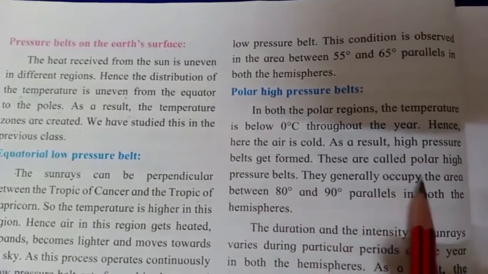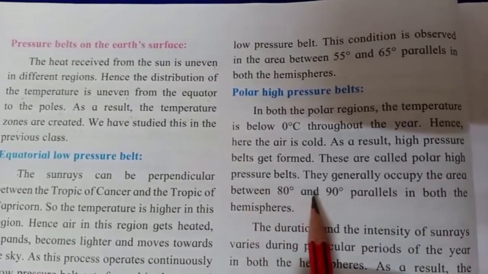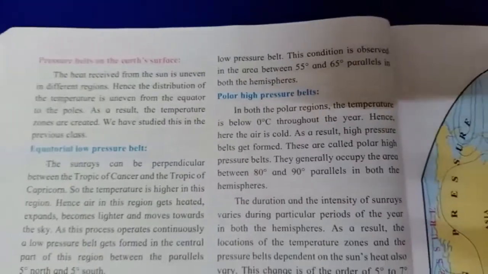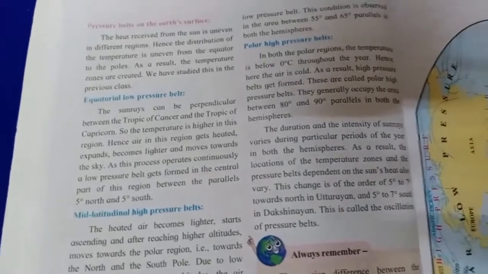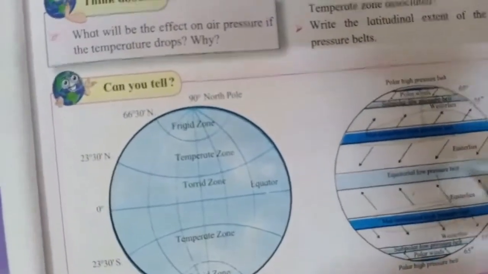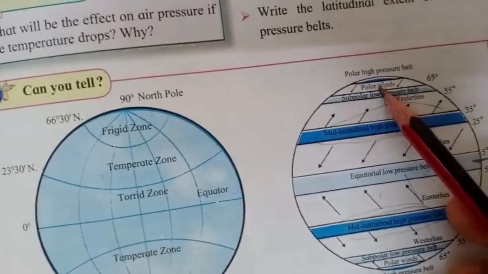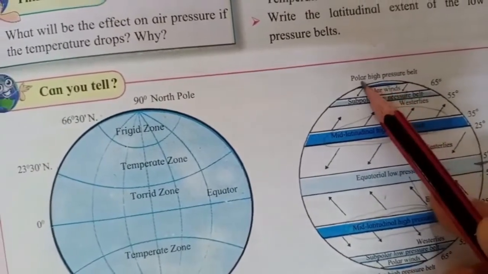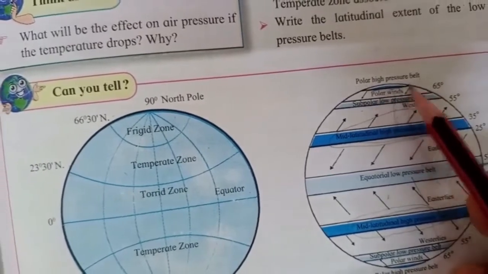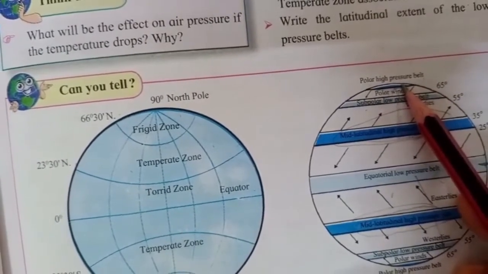They generally occupy the area between 80 degree and 90 degree parallel in both the hemispheres. You can see in your textbook the picture which is given, figure 4.2b. You can see the polar high pressure belt, which is in dark blue color. It is from 80 degree to 90 degree.